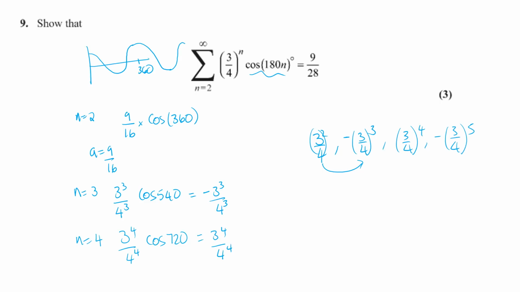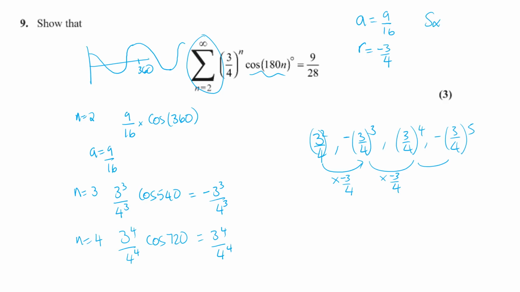Well, starting with our 9 over 16, how do we get to the next one? We're just going to times it by minus 3/4, and that will send it negative. And then when we times it by another minus 3/4, then you're going to get it positive, and so on. So in terms of our geometric sequence, a is our first term, 9 over 16. Our r is going to be minus 3/4, and we're just essentially being asked the sum to infinity.